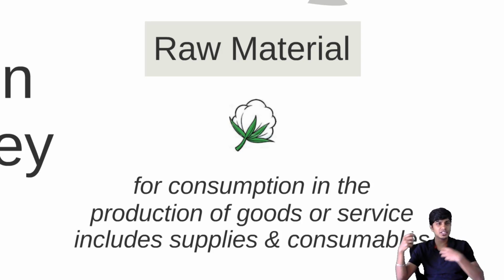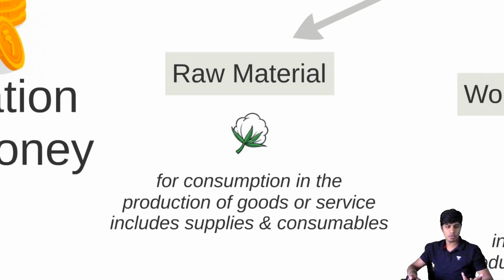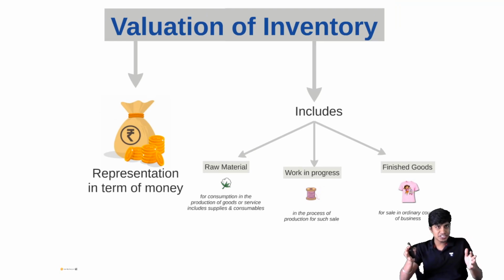If I use some buttons on the shirt, or some pattern ink, or dyes, all of those things are also considered as raw material. So in my balance sheet, I need to record this raw material, work in progress, and finished goods. How do I record it?